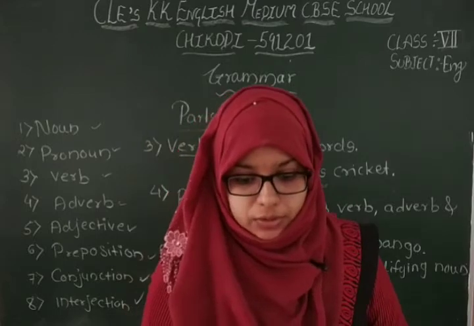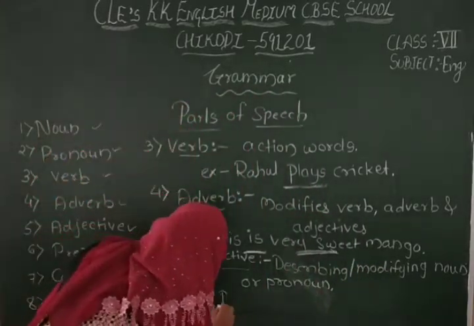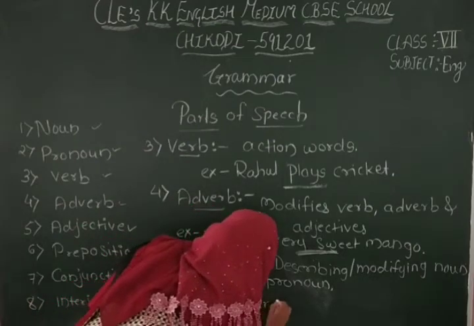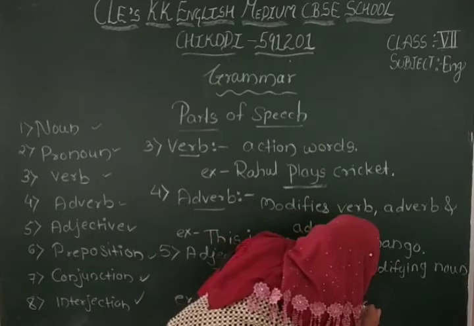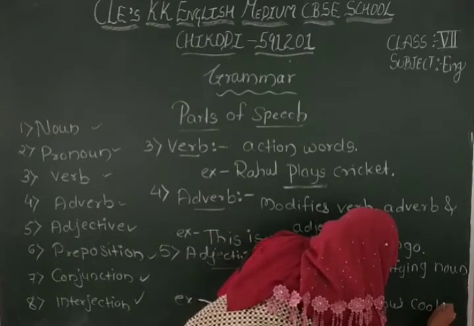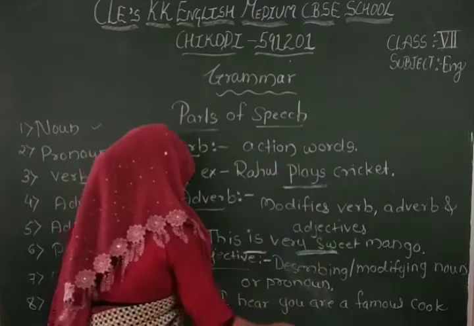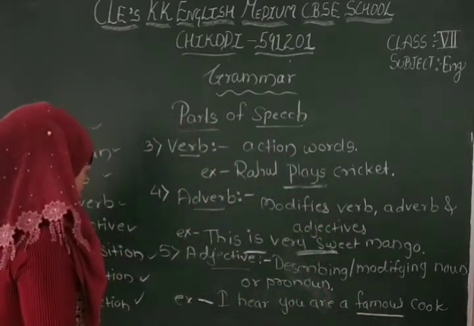I hear you are a famous cook. So here, what will famous do? You are a cook.